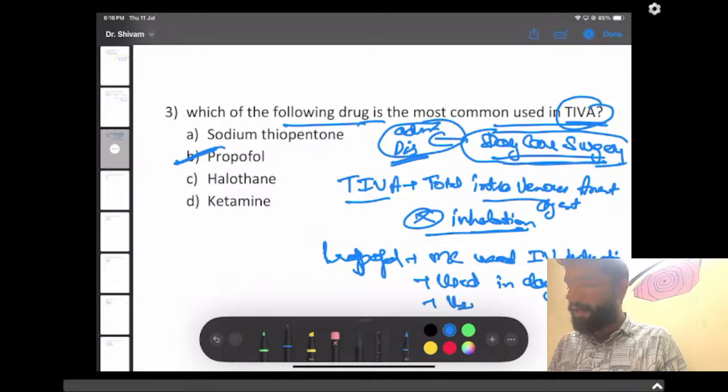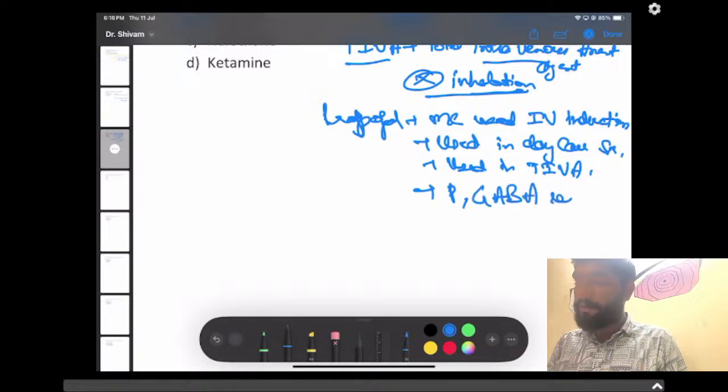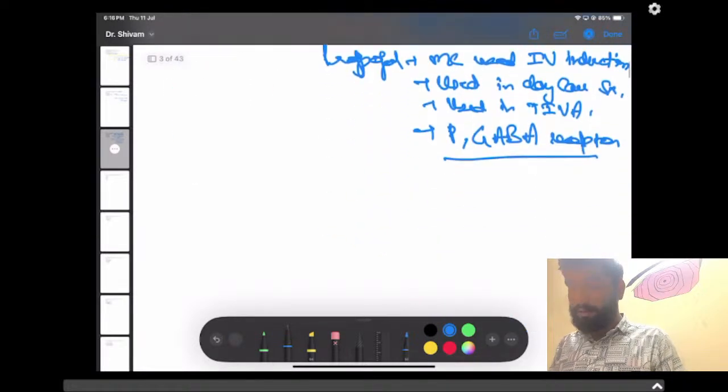It is used in TIVA. And as you all know, as I already mentioned in the last question also, propofol, thiopental sodium and etomidate act on the GABA receptor. So it was about propofol. So let's begin the 4th question.